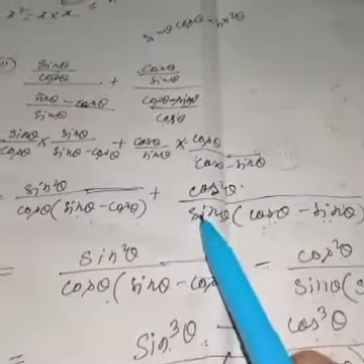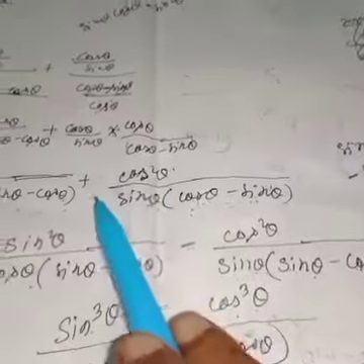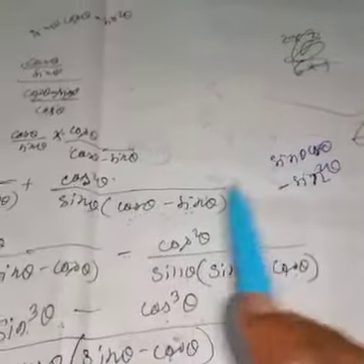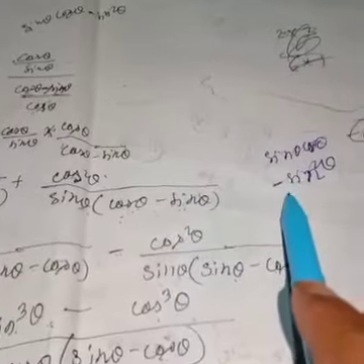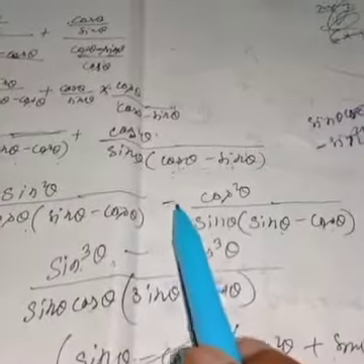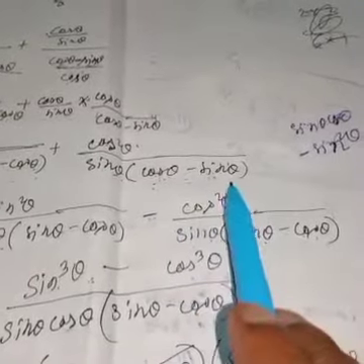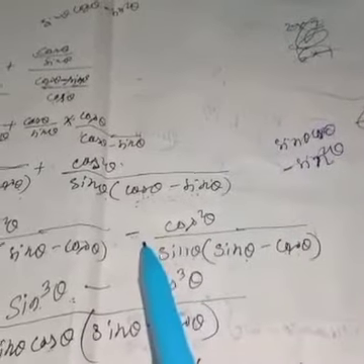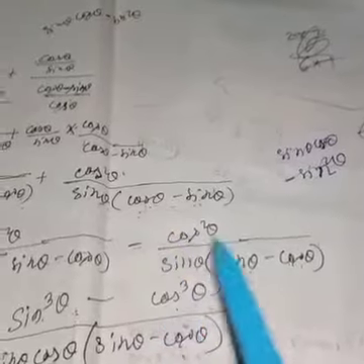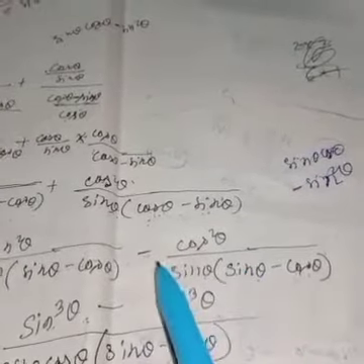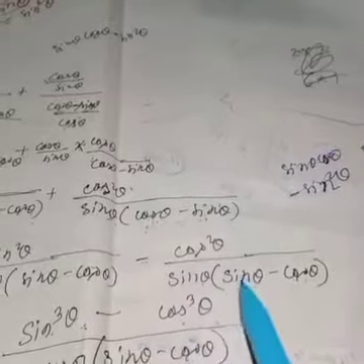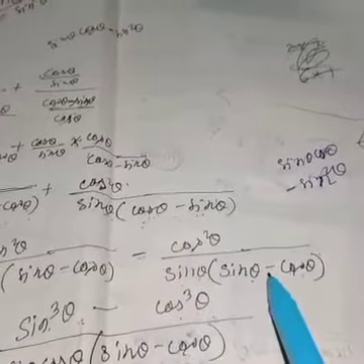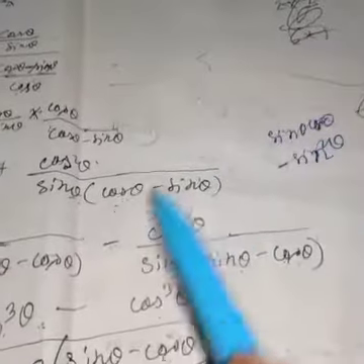See, I'm going to balance it. Before that, I have to tell you something: if you multiply now, what result do you get? Sin theta into cos theta, sin theta cos theta, then minus sin theta into minus sin theta is minus sin square theta. Now see, I have given minus here and interchanged, like cos theta minus sin theta, I have written sin theta minus cos theta. Now see the result. Minus sin theta into sin theta is minus sin square theta, and minus sin theta into minus cos theta is plus sin theta cos theta. The result is the same or not? That means it is balanced.